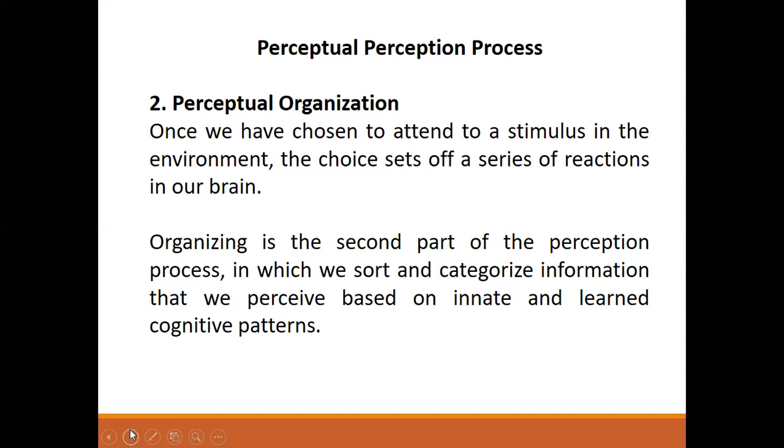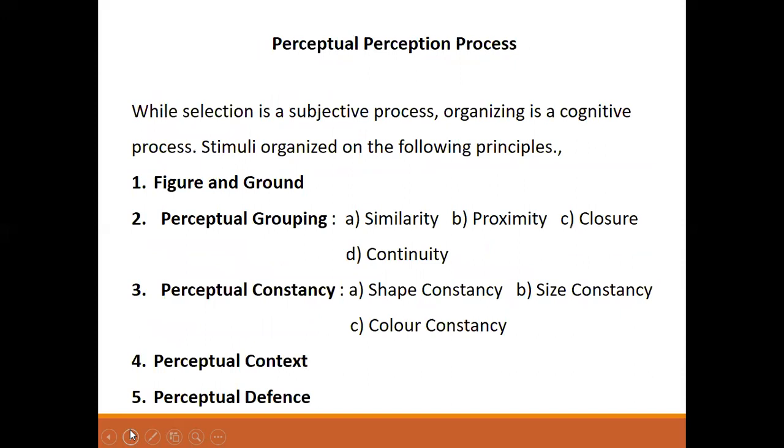In other words, a person's perceptual process organizes the incoming information into a meaningful whole. While selection is a subjective process, organizing is a cognitive process. How we organize the stimuli is primarily based on some principles.